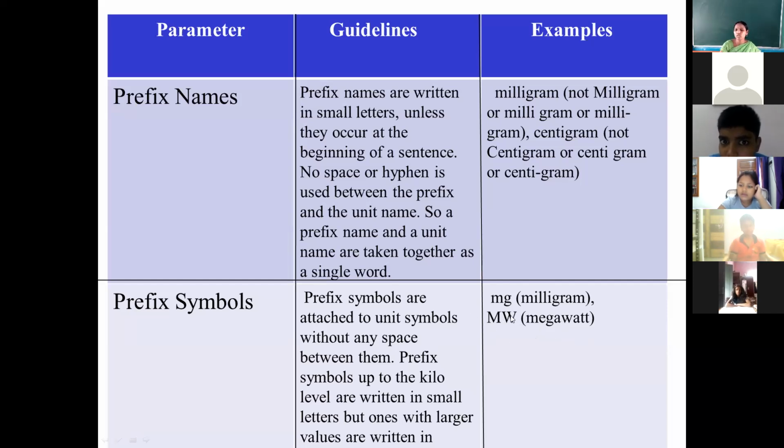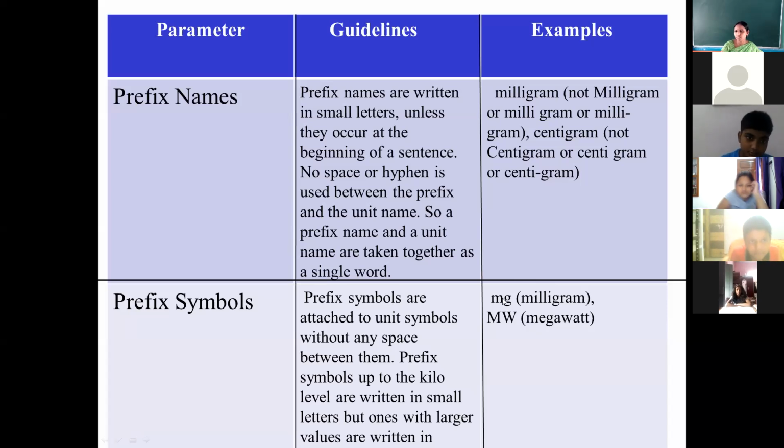Here, the M symbol which we have used is capital. And it is also on the name of a scientist, so this symbol is also capital. So megawatt. Clear? If the prefix has a value more than kilo, then we will write it in capital letter. And if the unit is on the name of a scientist, then we will write the capital letter. Clear to everyone? Understand how to write the prefix symbol?